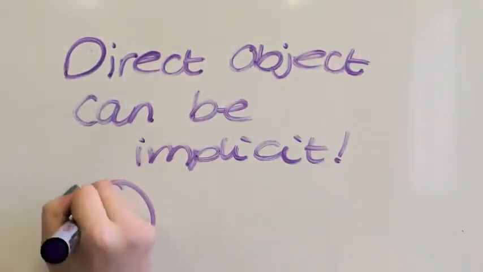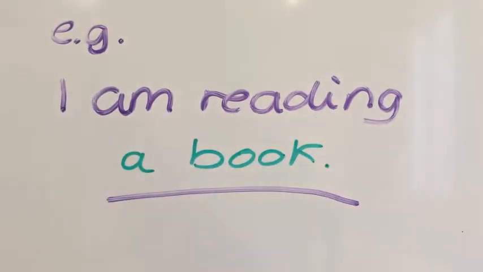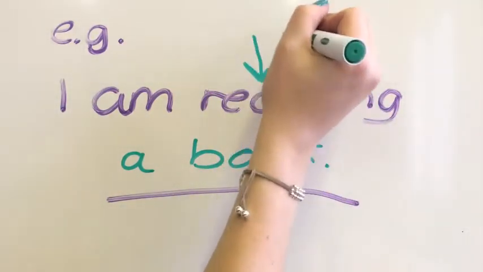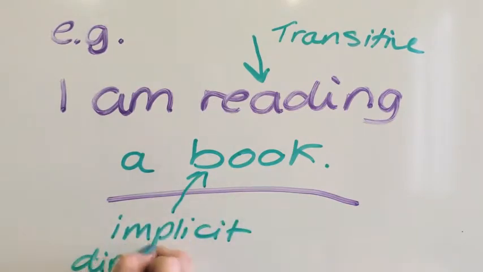Just when you thought you grasped it well, a direct object can be implicit. For example, I'm reading what? You don't necessarily have to have the direct object there, but you just assume that you're reading some form of object. Thus, reading keeps its transitive function, and the book becomes an implicit direct object.